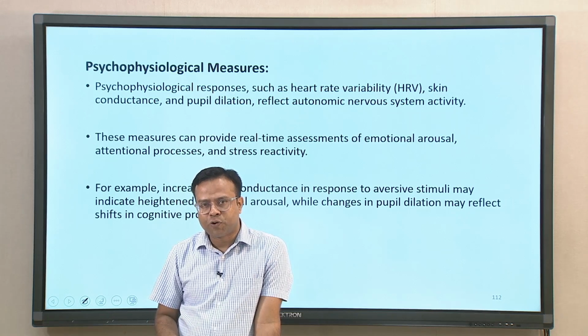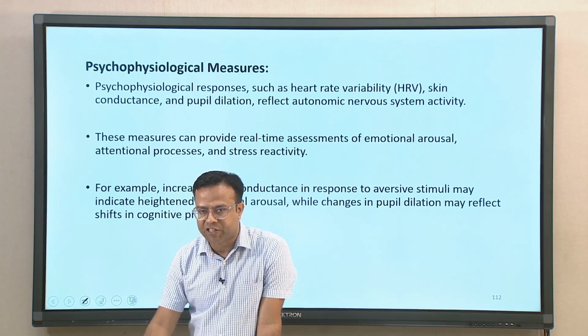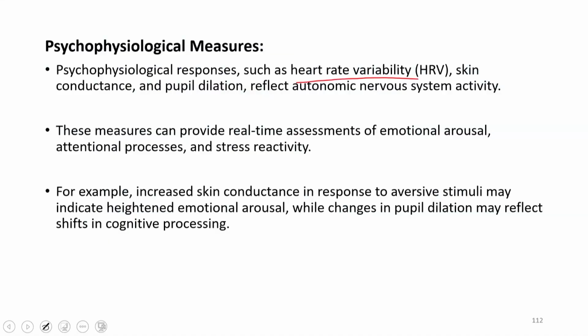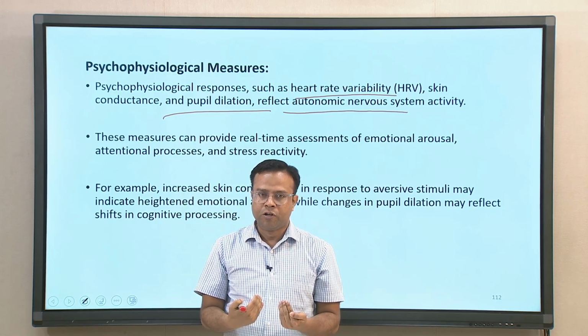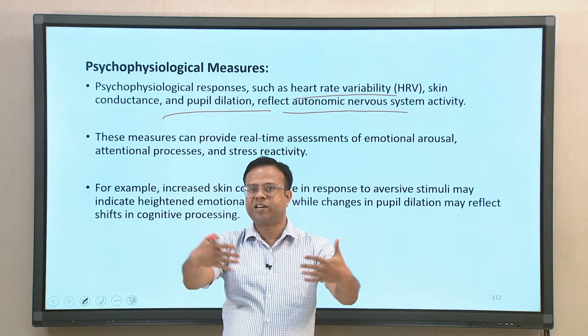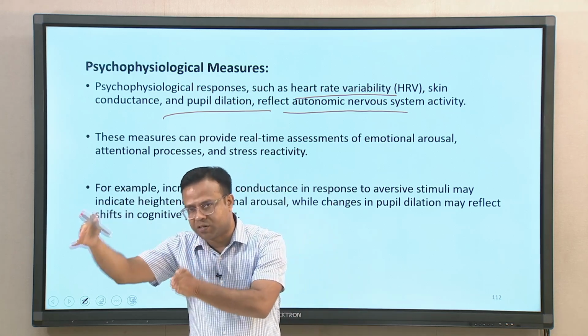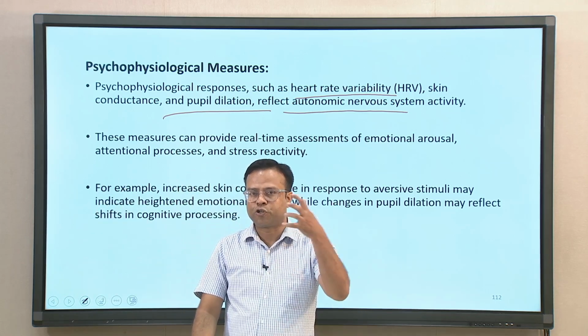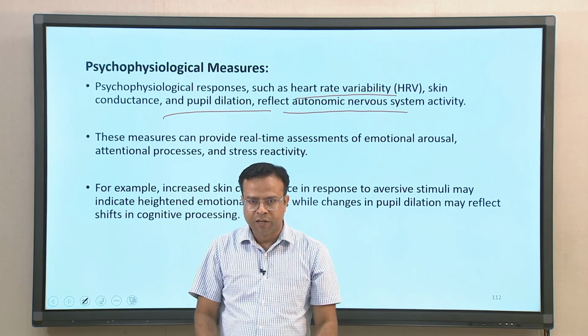Psychophysiological measures are also used in analyzing certain personality aspects. Psychophysiological measures like heart rate variability, skin conductance, pupil dilation all reflect the functioning of the autonomic nervous system, which is not in our control. A lot of the body we can move because that is in our control, but a lot of the functioning of the nervous system, the autonomic nervous system, which controls many functions, is not in our control. Like heartbeat, we cannot control it.